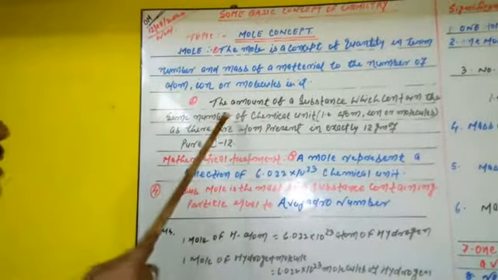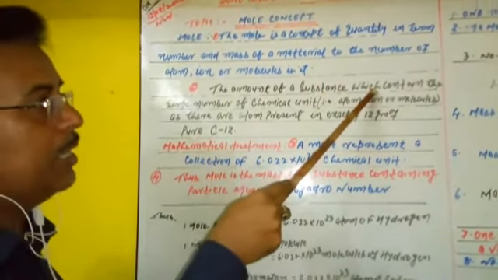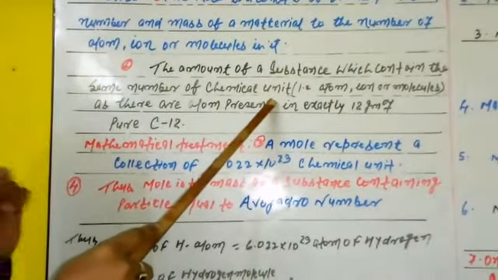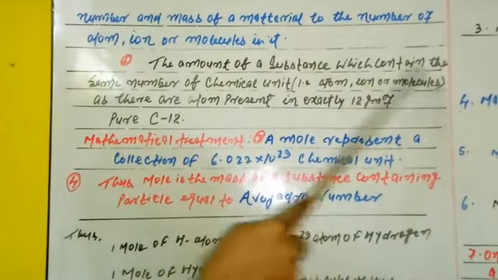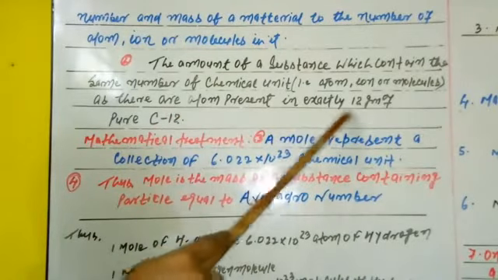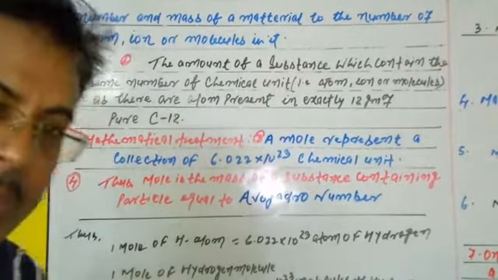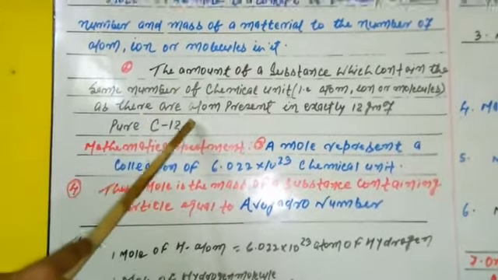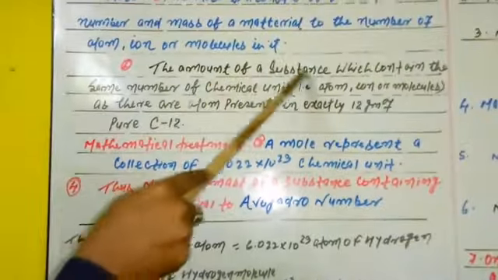Now you see the second definition. Here, it is the amount of a substance which contains the same number of chemical units, such as atoms, ions or molecules, as there are atoms present in exactly 12 gram of pure C12 isotope. That means this definition of the mole relates the mole with the amount of a substance.